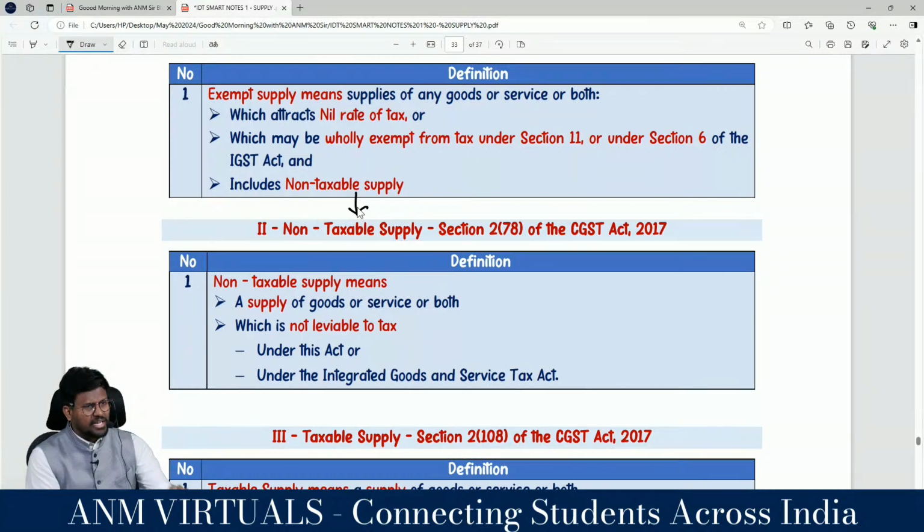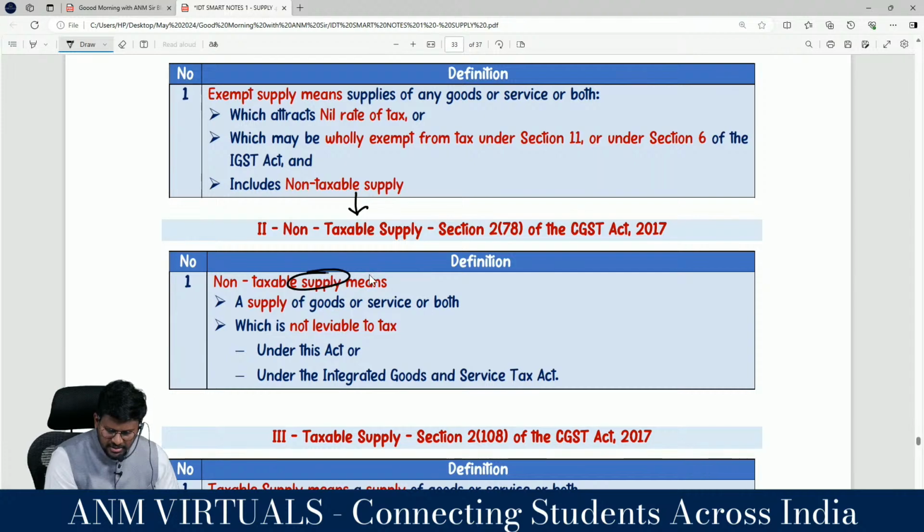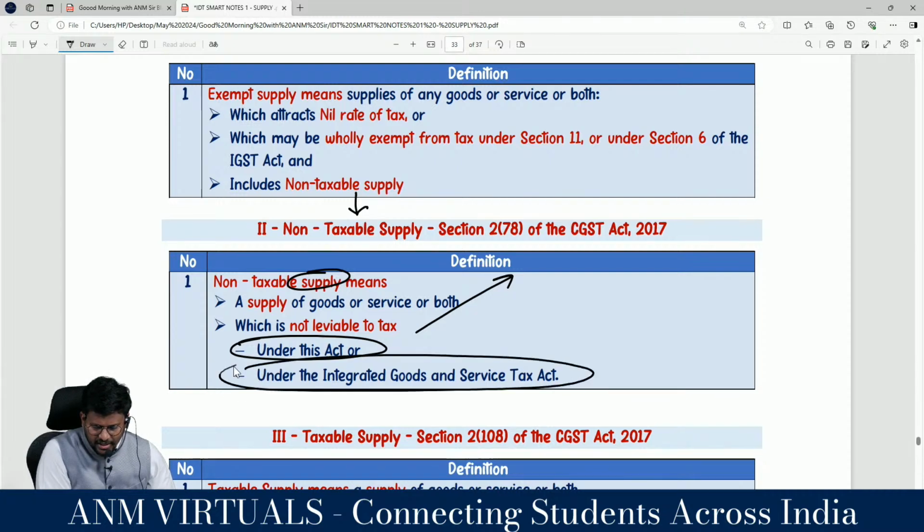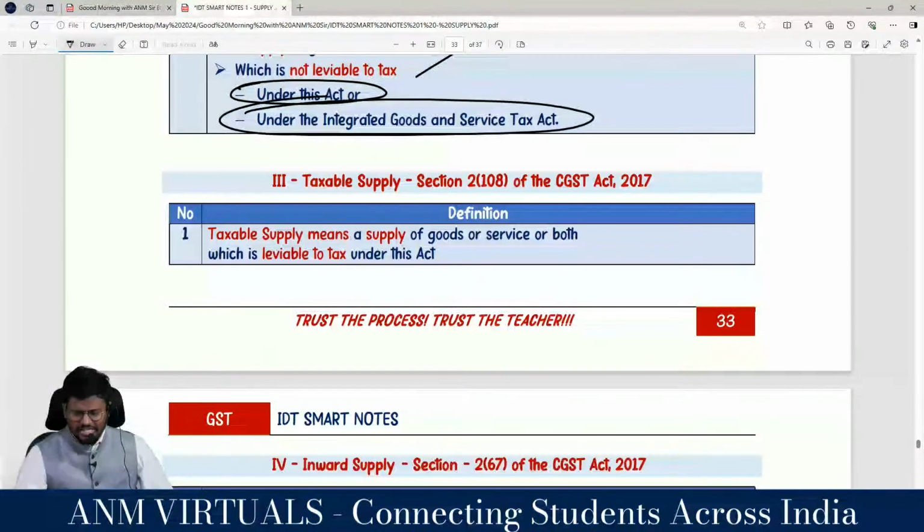Non-taxable supply means any supply of goods or services or both which is not leviable to tax, either under this Act or under the Integrated Goods and Services Tax Act. That means any item which is a supply of goods or services or both which is not leviable under this Act or IGST Act is non-taxable supply. That means if it is leviable,